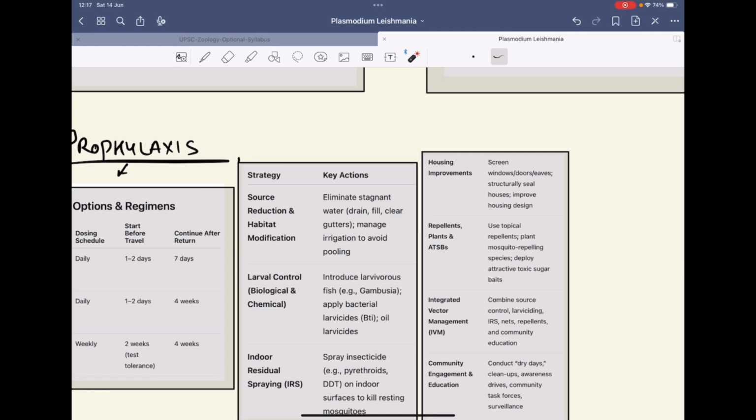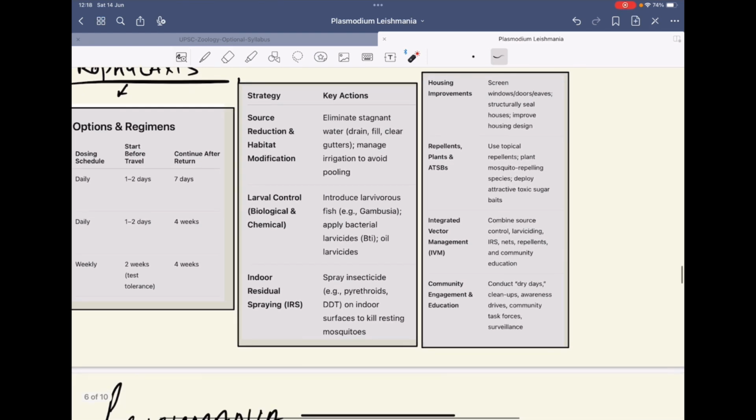For example, there is habitat reduction. You can eliminate the stagnant water. There is control of larvae using larvicides or larvivorous fishes like Gambusia. These are the larvicides, and some oils are also there.